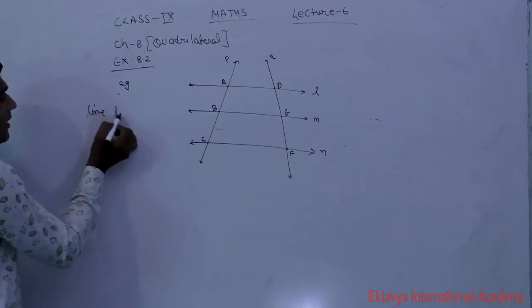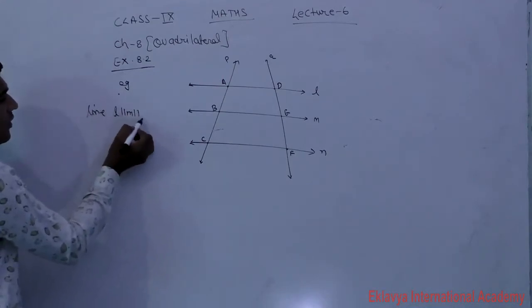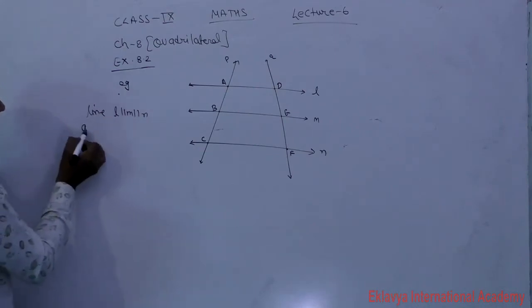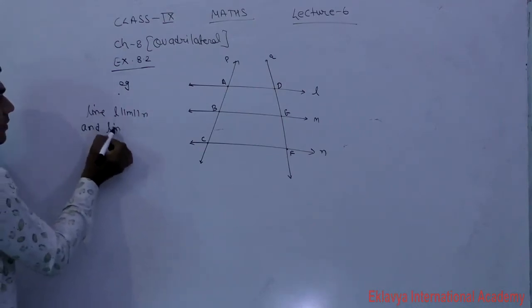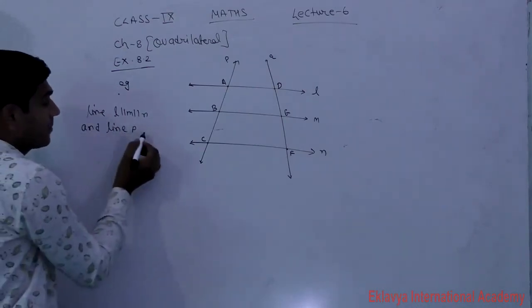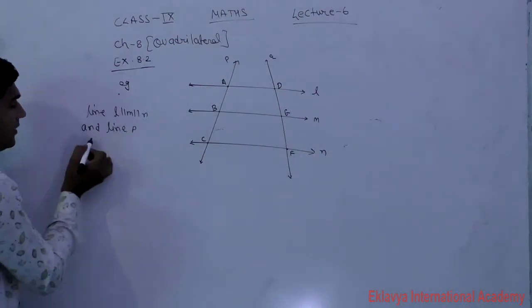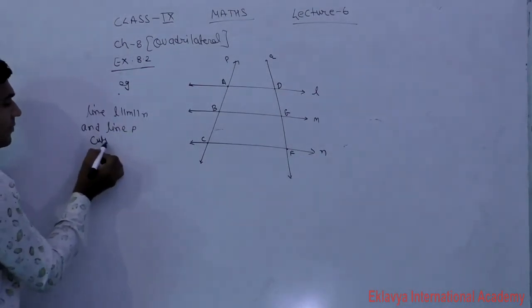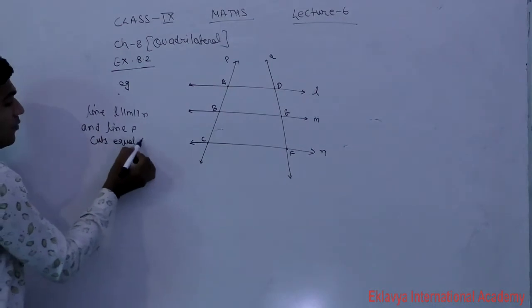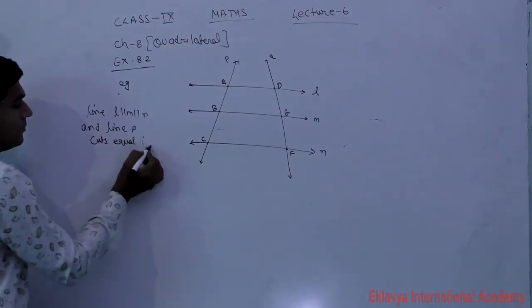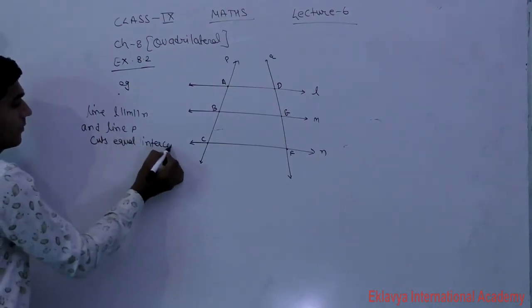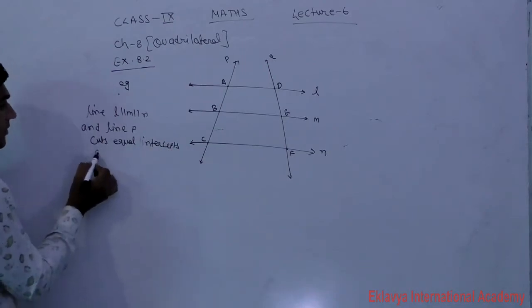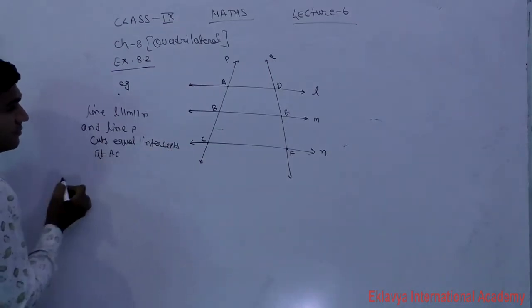Line L is parallel to M parallel to N, and line P cuts equal intercepts AB and BC.